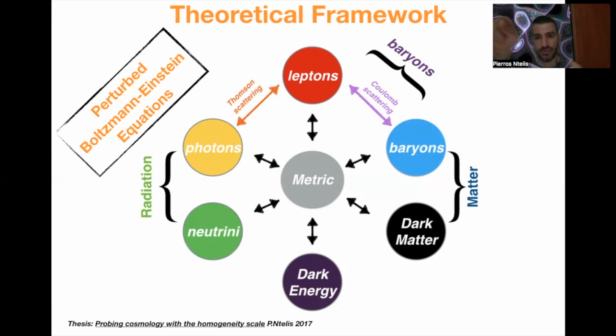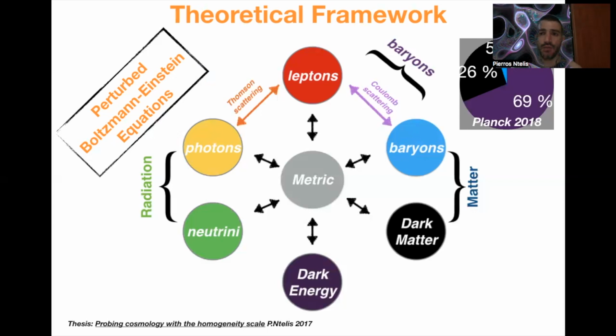And therefore, the full matter is basically dark matter and baryons. We have also the dark energy component, and all of these components are all interacting with the metric and the curvature of space-time. Now, if we make measurements, we find that only 5% is baryons. It's the matter that we see. A fraction of that is radiation. 26% is dark matter, and 69% is dark